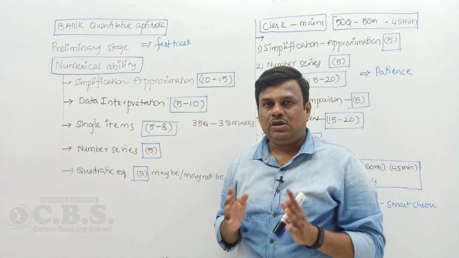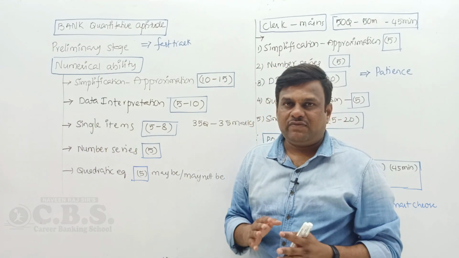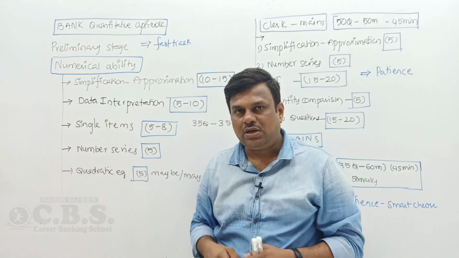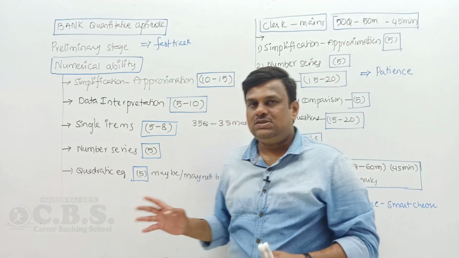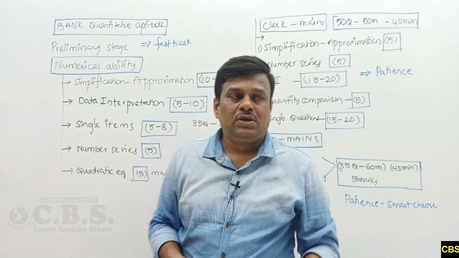Regional Rural Bank has only 2 categories, numerical ability and reasoning ability. And numerical ability will definitely ask questions from all categories in Regional Rural Bank. This is the syllabus for preliminary examinations, and now we'll come back to the mains syllabus.